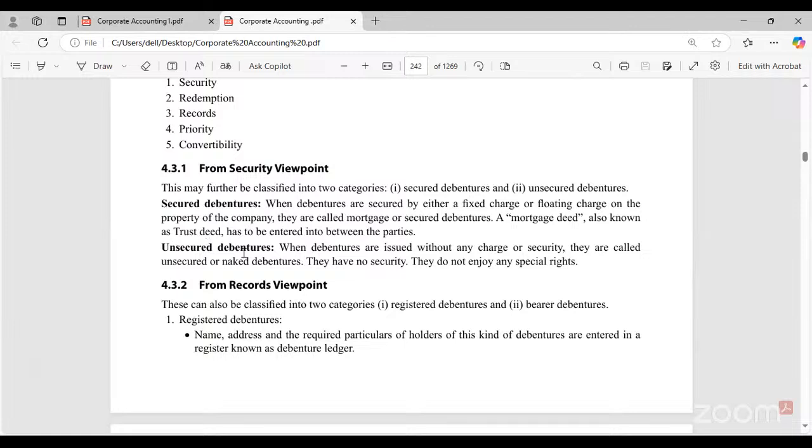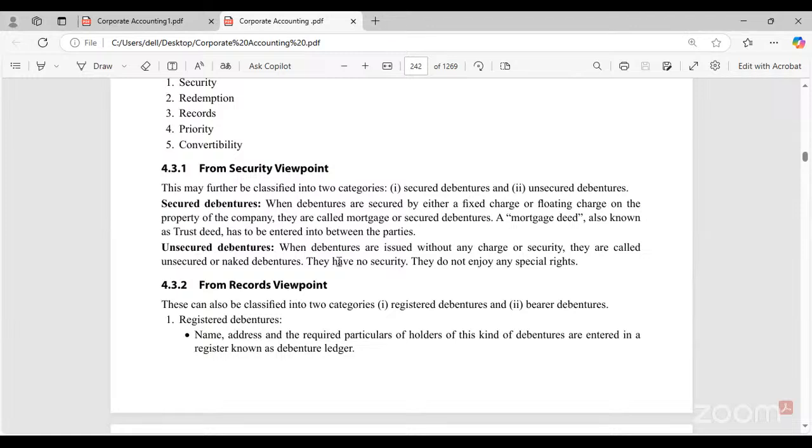Whereas unsecured debentures, when debentures are issued without any charge or security, are called unsecured or naked debentures. They have no security. They do not enjoy any special rights. If security is there, the parties can enjoy rights. We call it a mortgage or secured debenture.